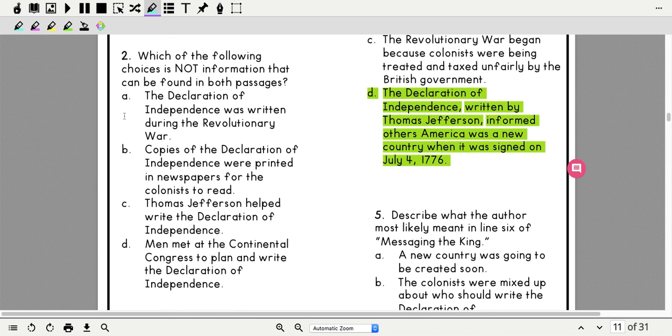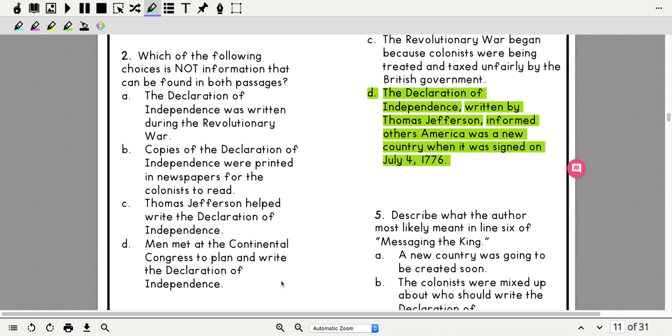Okay, let's come back over here to number 2. Which of the following choices is not information that can be found in both passages? A, the Declaration of Independence was written during the Revolutionary War. B, copies of the Declaration of Independence were printed in newspapers for the colonists to read. C, Thomas Jefferson helped write the Declaration of Independence. Or D, men met at the Continental Congress to plan and write the Declaration of Independence.